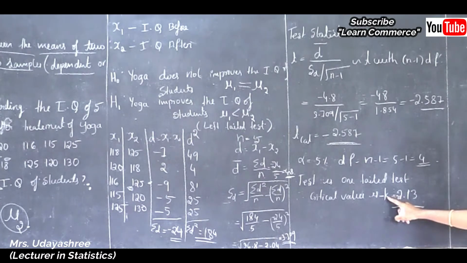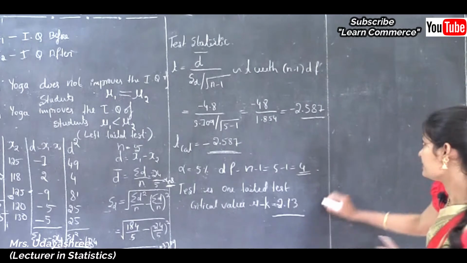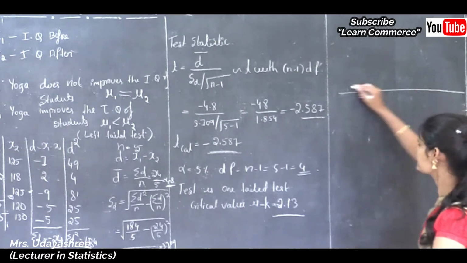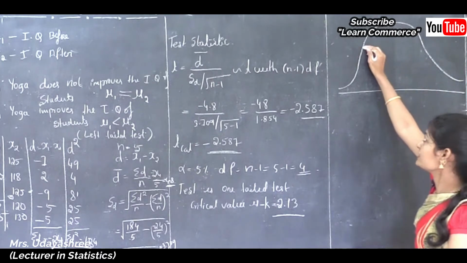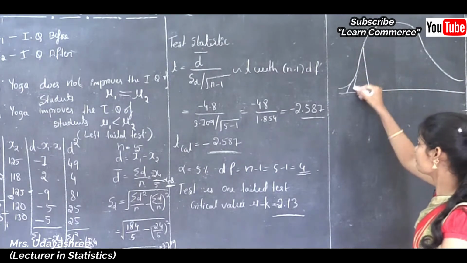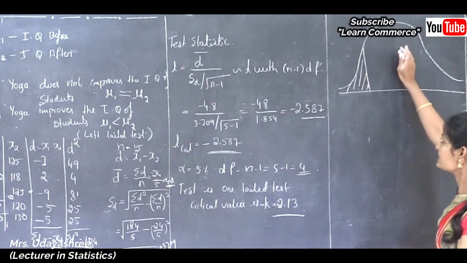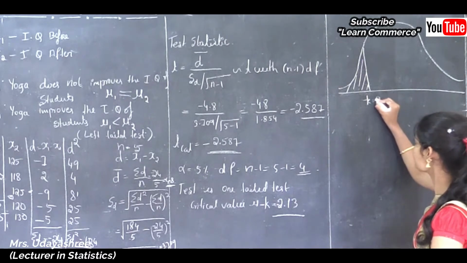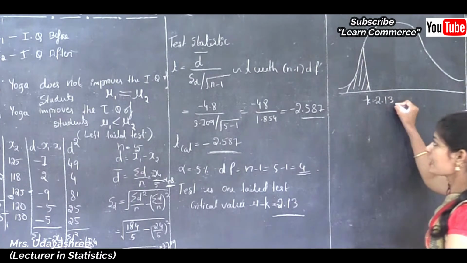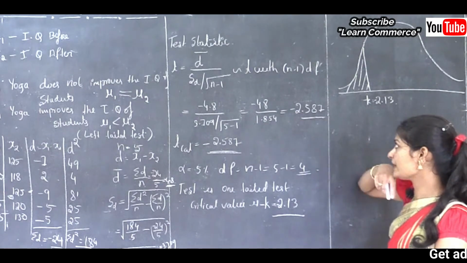So this is left tail test, in the sense here rejection region is located at left tail of the probability curve. So like this is rejection region and this is acceptance region. Here critical value, that is K is minus 2.13, and see here calculated value is minus 2.587.